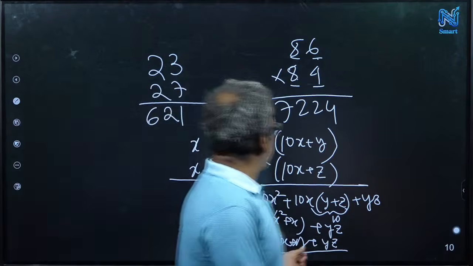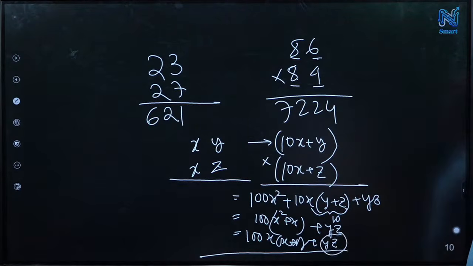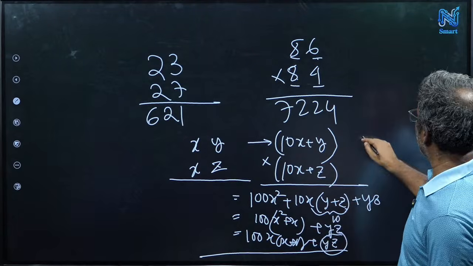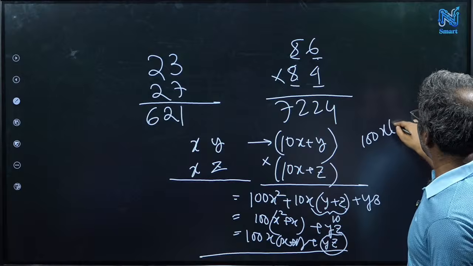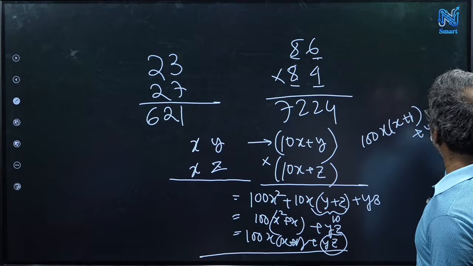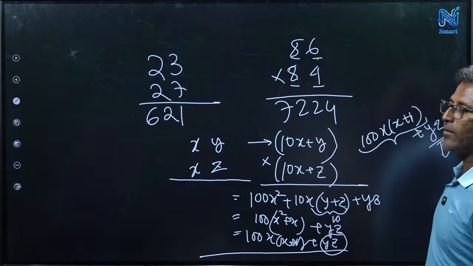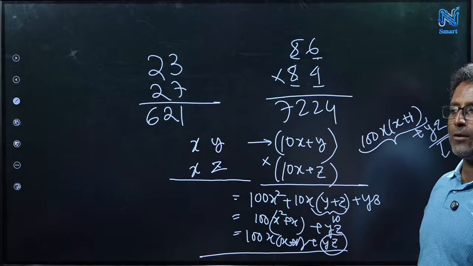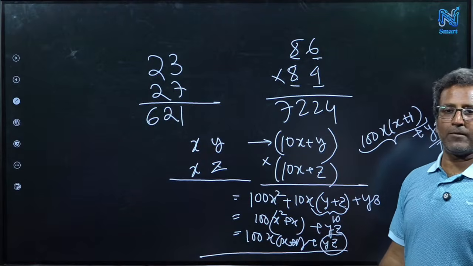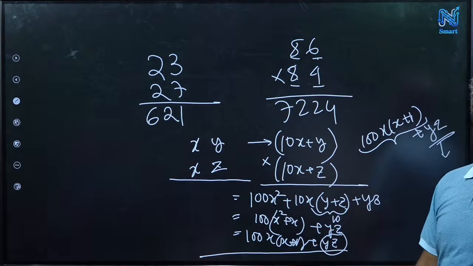This is what we are doing. We are multiplying y and z, and in 100, we have x into (x plus 1). So 100 x into (x plus 1) plus yz, right? So yz will give the last 2 digits, and x into (x plus 1) you get after the 2 digits, like the 100s place and 1000s place if there are any. You may not always get it, but you can get the 100,000s place also.